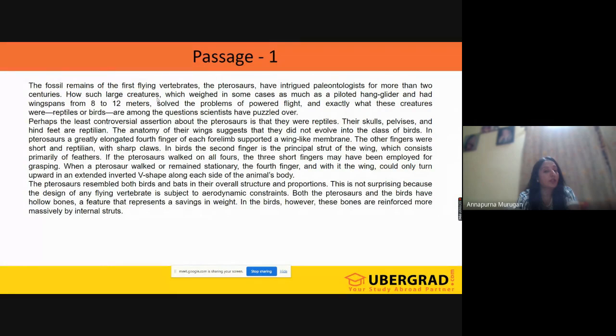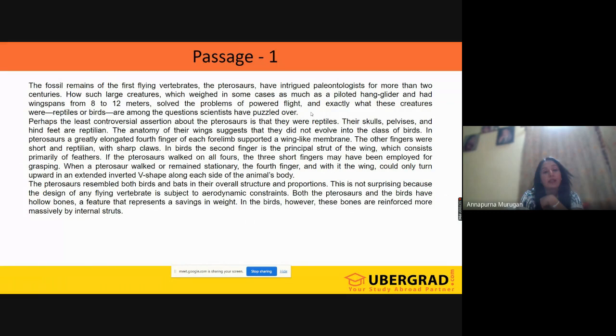How such large creatures, which weighed in some cases as much as a piloted hang glider and had a wingspan from 8 to 12 meters, solved the problems of powered flight, and exactly what these creatures were, reptiles or birds, are among the questions scientists are puzzled over.